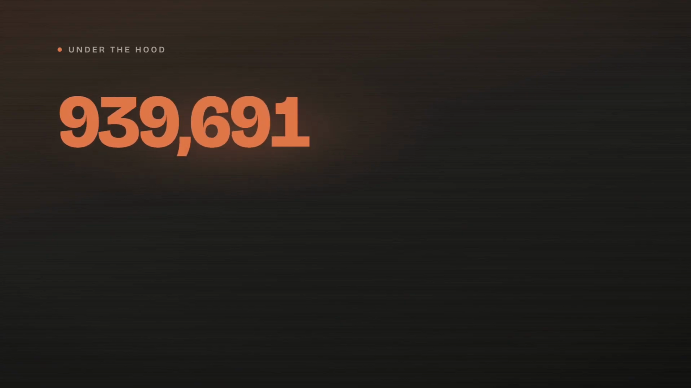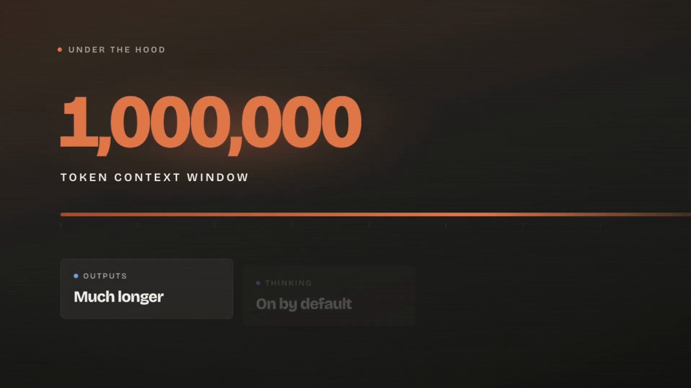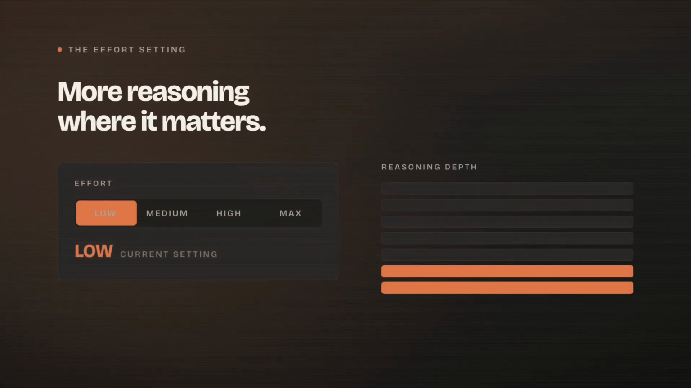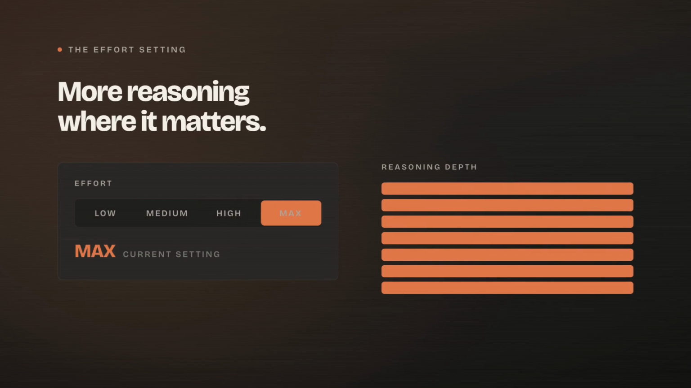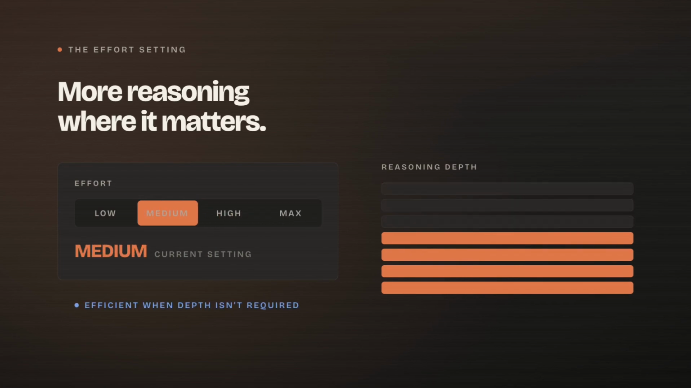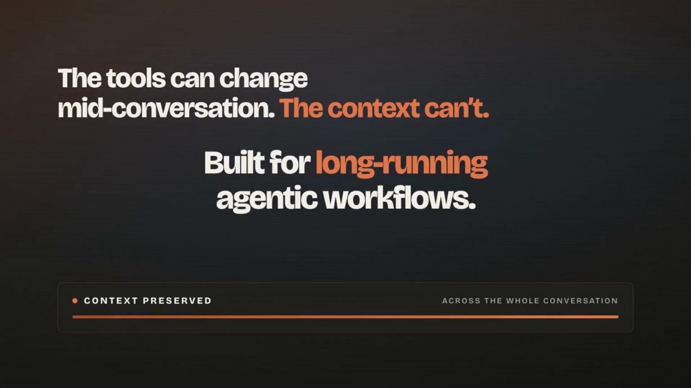Under the hood, Opus 5 has a 1 million token context window, supports much longer outputs, and now uses thinking by default. Anthropic has also made the effort setting more meaningful, allowing the model to spend more reasoning power on difficult tasks or operate more efficiently when that depth is not required. It can even change the tools available to it during an ongoing conversation while preserving context, which shows that Opus 5 is designed less for isolated prompts and more for complex, long-running agentic workflows.